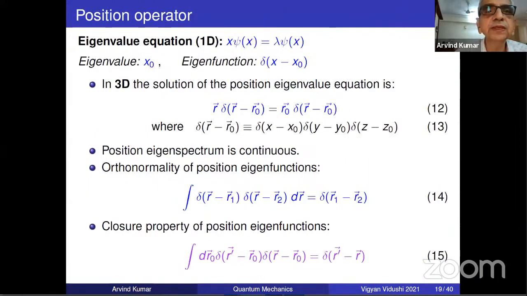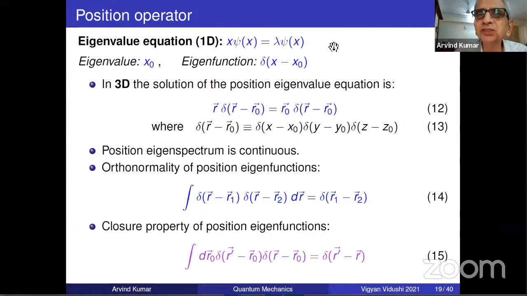Anyway, now we go to the postulate. I'm talking about the eigenvalues and eigenfunctions, and then I will come to postulate 3. So we have to practice these eigenvalues and eigenfunctions of various operators. Position operator, what is its spectrum? Is it continuous? Yes, it is continuous. What is the eigenfunction? Delta function. Why? Because x into delta(x minus x naught) will be x naught times the delta function.